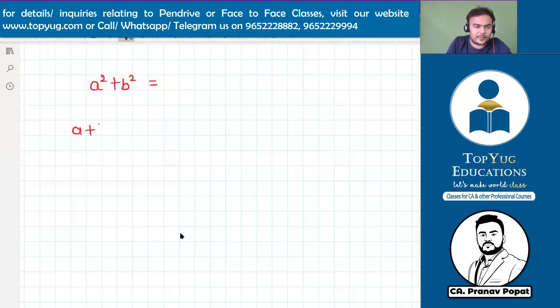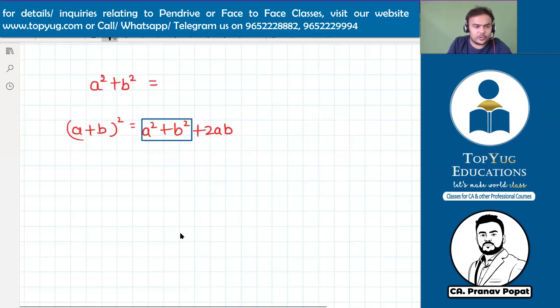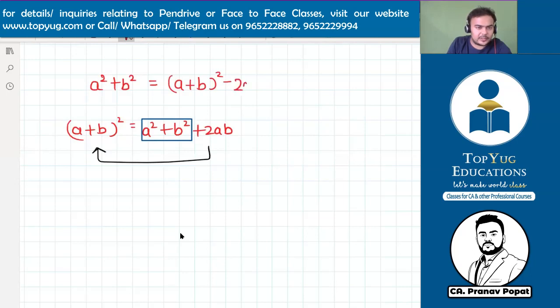What was the formula number 1? a plus b whole square equals a square plus b square plus 2ab. Now, can we just calculate this part? Yes, we should transfer this 2ab to LHS. So we'll get a plus b whole square minus 2ab.